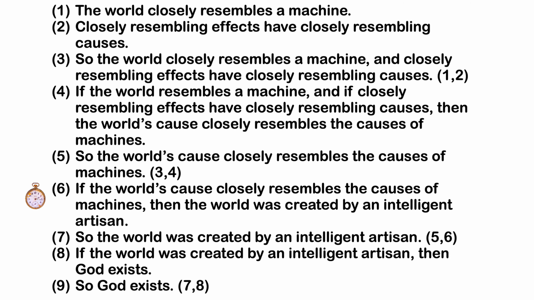If the world's cause closely resembles the causes of machines, then the world was created by an intelligent artisan. 7. So the world was created by an intelligent artisan. That's 5 and 6 modus ponens. 8. If the world was created by an intelligent artisan, then God exists. 9. So God exists. That's 7 and 8 modus ponens.